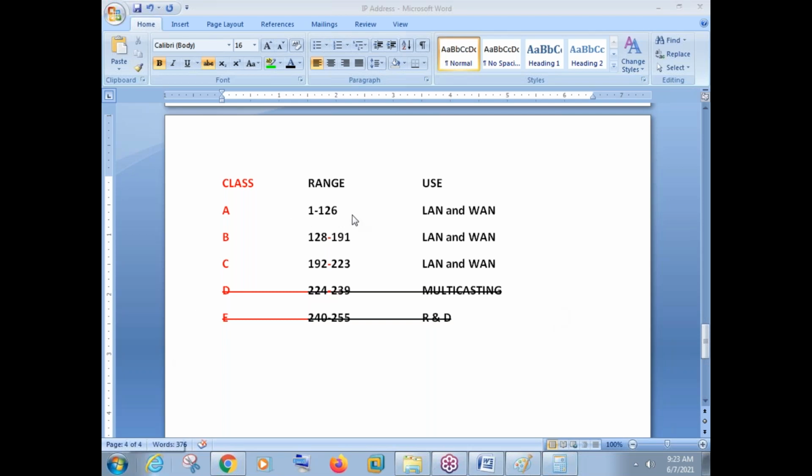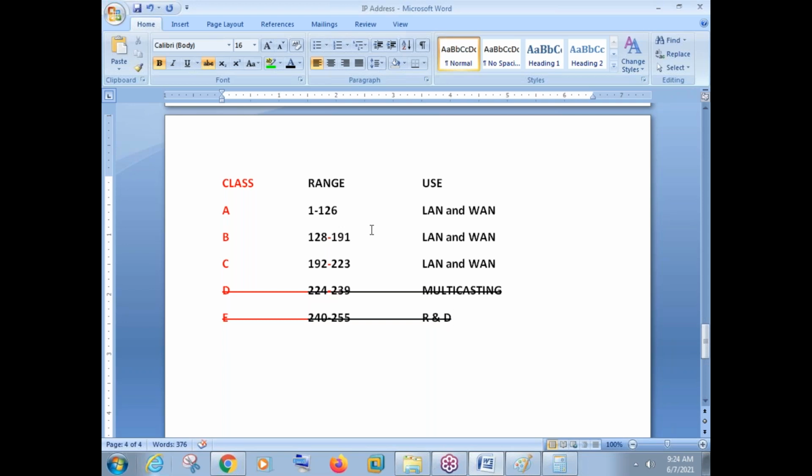What is the range of class A? 1 to 126, class B 128 to 191, class C 192 to 223. It is a must interview question here, guys. They will ask you what are the classes available, what are the ranges available, and where we can use these classes. So we can use only class A, class B, and class C in our machines, whether it is within the company or over the internet. Class D and class E numbers we cannot use. They are reserved for some special purpose.